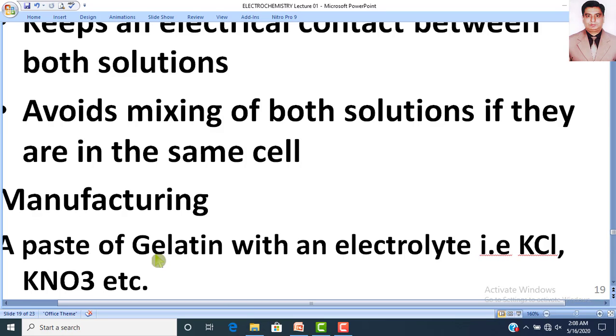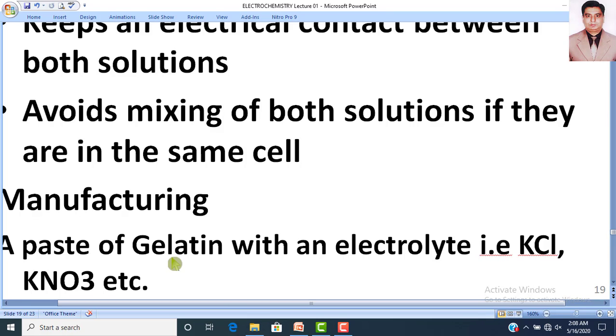Gelatin is a material used to prepare jelly-like things, like the different types of jellies you have been eating in your childhood. Those jelly-type candies are made by the use of gelatin. It is also present naturally, but nowadays it is artificially synthesized.